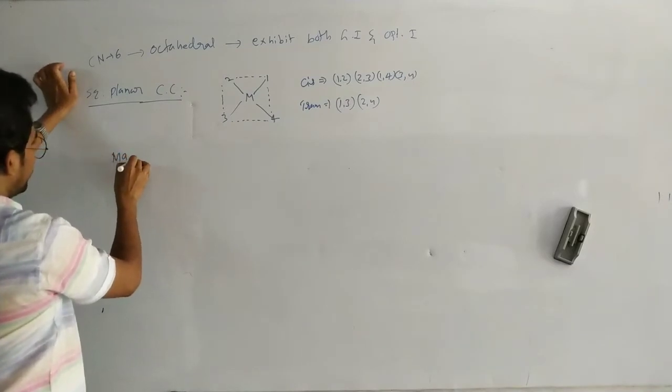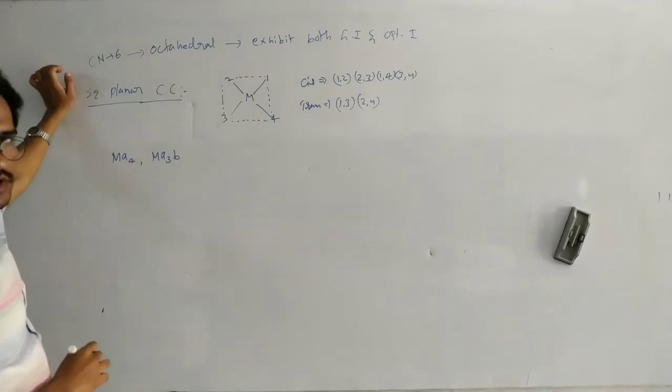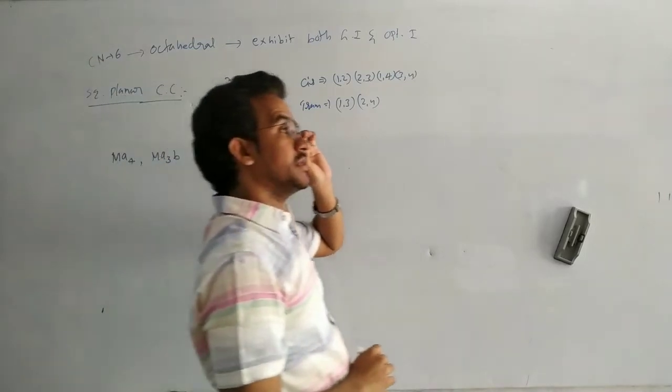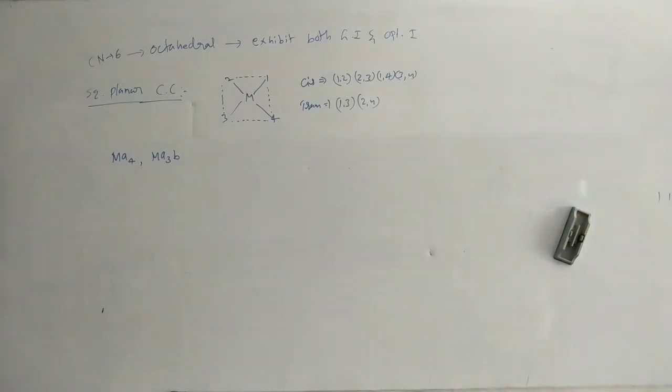Now here MA4 and MA3B do not exhibit geometrical isomerism. Why? Because we cannot give the cis and trans naming for this one.